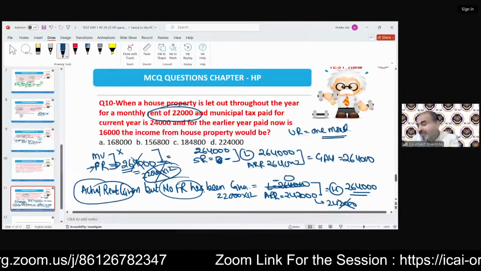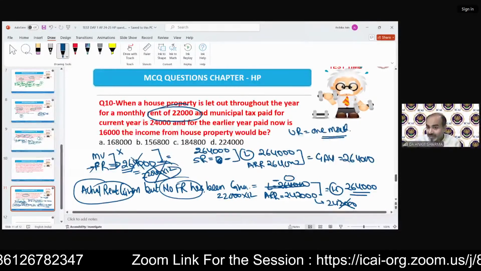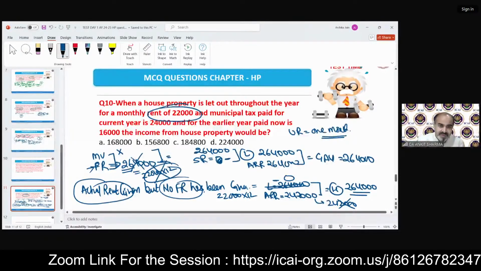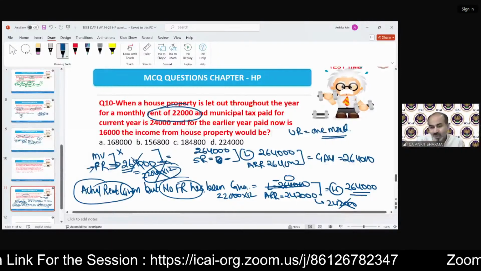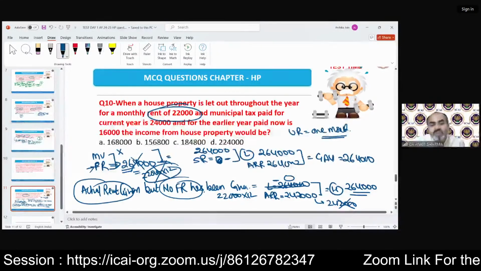And that is a wrong GAV. Your answer will be wrong. You will get no marks. So that's why it's very important, because if an examiner wants to create a tricky question, if I am the examiner and I'm going to frame a question, I'll frame it like this. Because this small thing shows how deeply you read the provision.